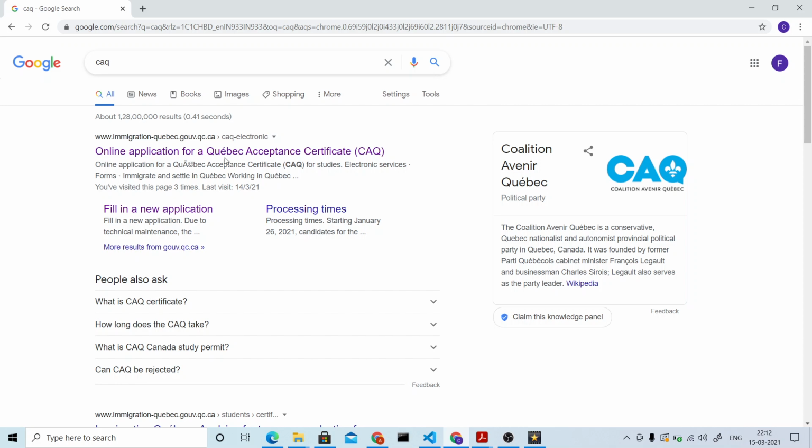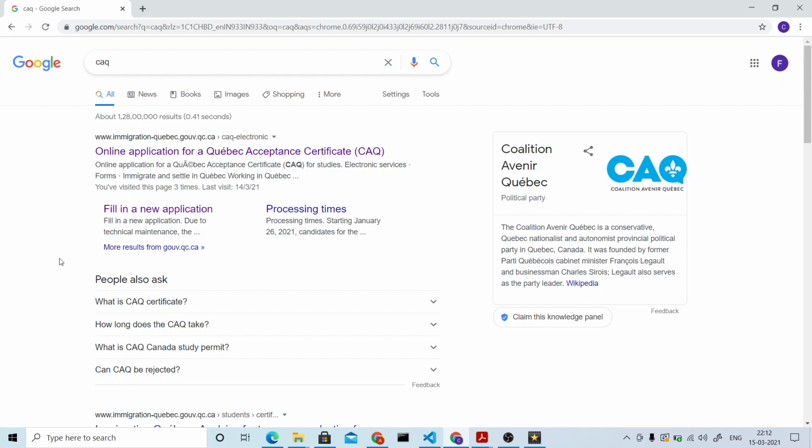So CAQ here stands for Quebec Acceptance Certificate. If you want to study in some college or university which is located in Quebec, you have to take permission from the Quebec government before applying for your study permit. So this is like the step one.